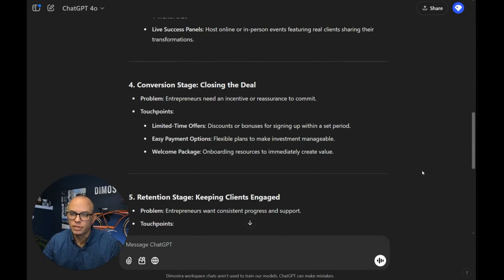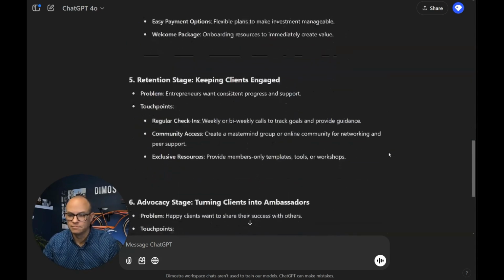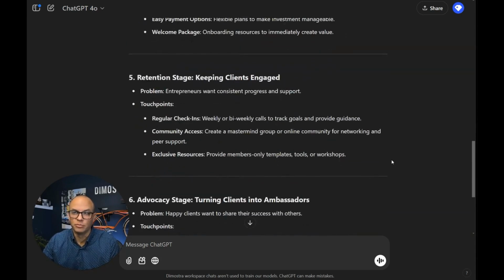Number 4, the conversion stage, closing the deal. The problem: entrepreneurs need an incentive or reassurance to commit. So how do you do that? Limited time offers, easy payment options, and a welcome package. Number 5, retention stage, keeping clients engaged. Entrepreneurs want consistent progress and support. So touch points could be regular check-ins, community access, and exclusive resources.